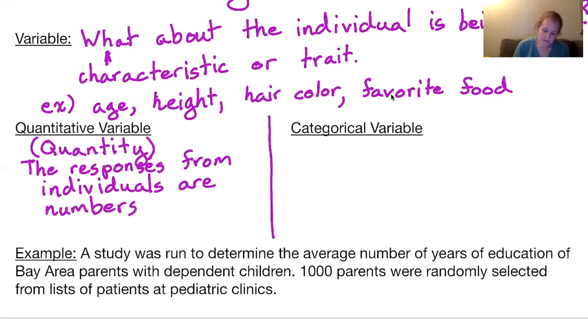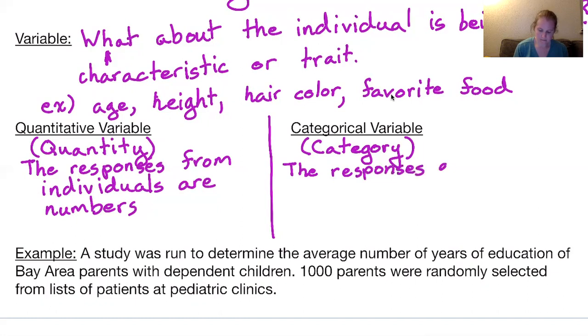A categorical variable is named from the word category. So the responses essentially are categories. Basically, they're not numbers. So they're categories or words. In other words, they're not numbers.